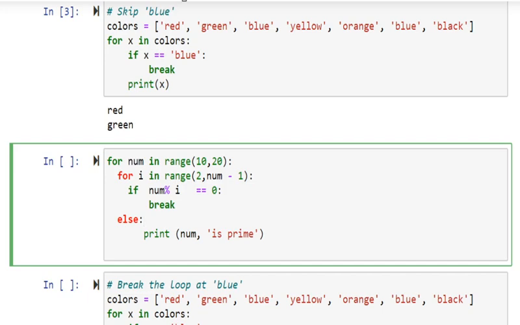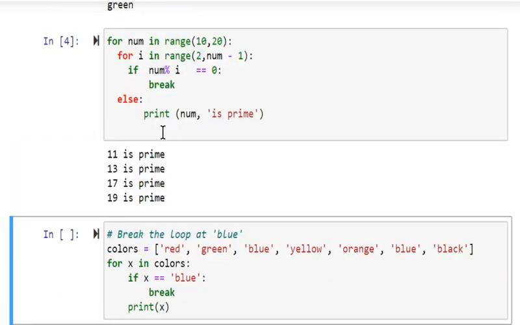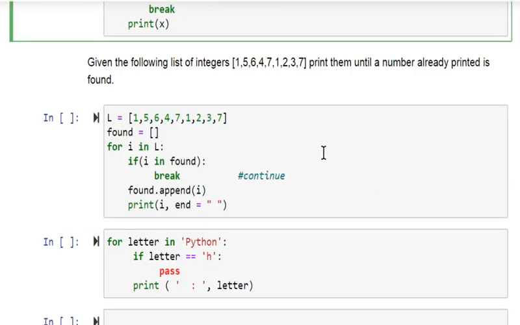We'll just run this program to see the result. Here you can see that we are getting the prime numbers from 10 to 19. So we are using a nested for loop. This break will come out of the loop in which it is being used. That means the innermost loop will be broken out. And this example we have already seen.